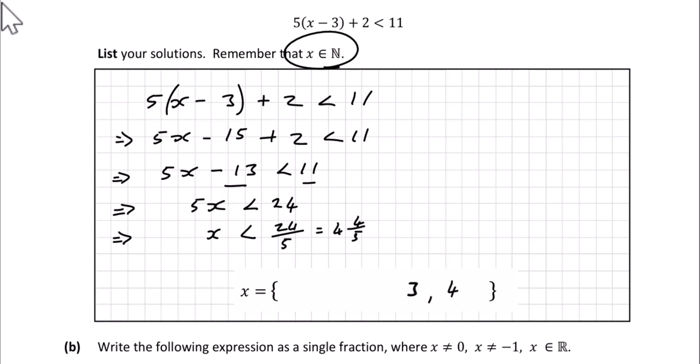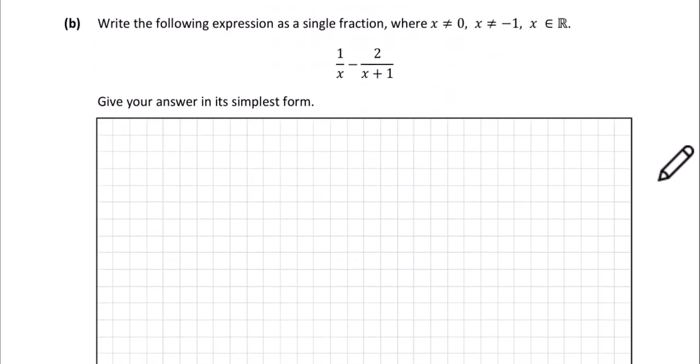The next one is 3. The next one is 2. The next one is 1. So there are our solutions, 1, 2, 3 and 4. Okay, let's have a look at B.